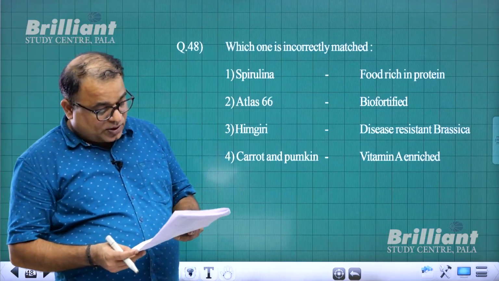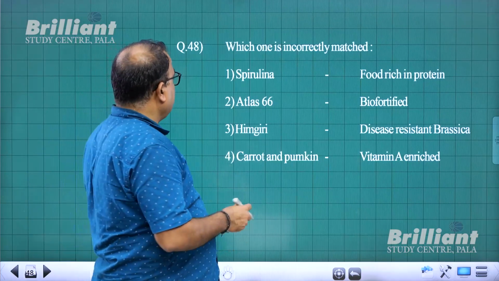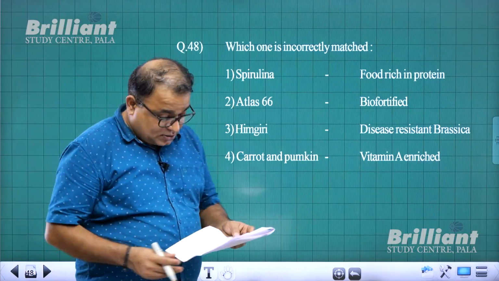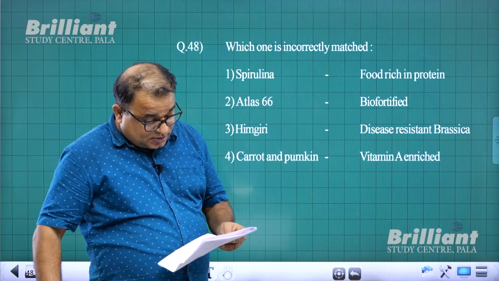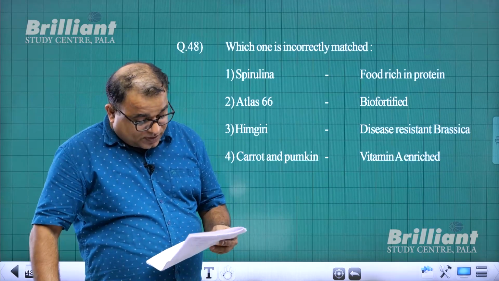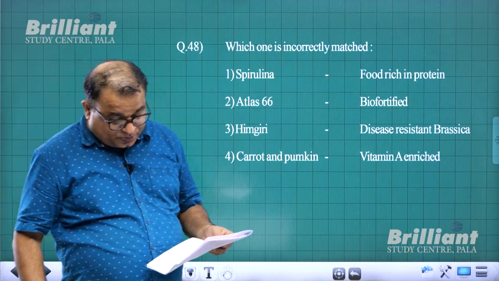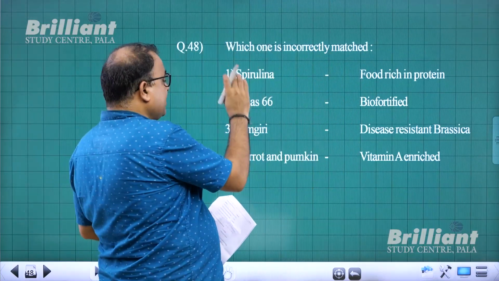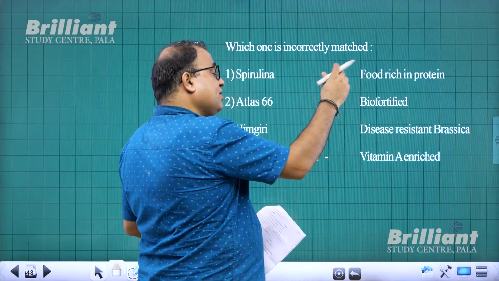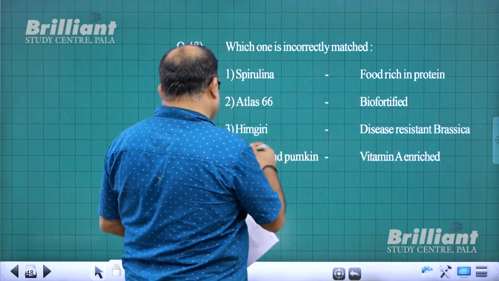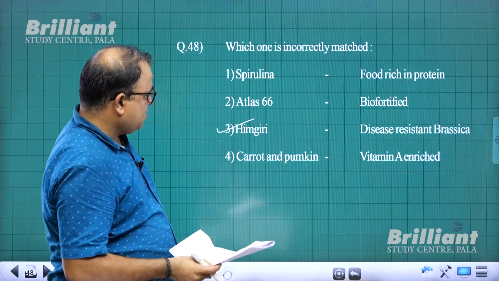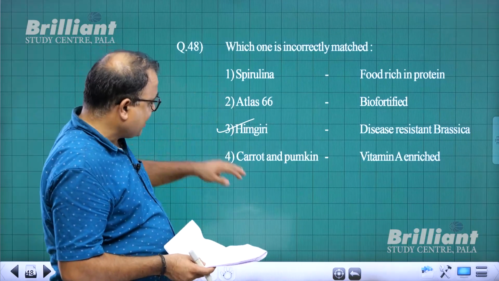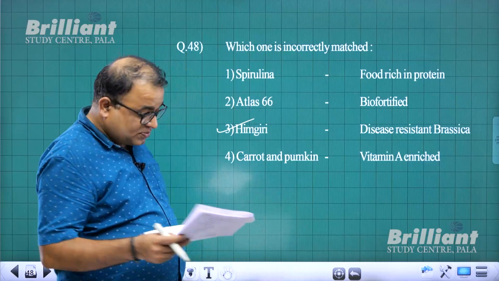With that, I come to question number 48, which of the following is correct? Spirulina is food rich in protein. Correct, it is a single cell protein with high protein content. Hemagiri disease, Brassica? No, Hemagiri is wheat. So this is incorrect. Carrot and pumpkin vitamin A, correct. So question number 48, 3 is the answer.